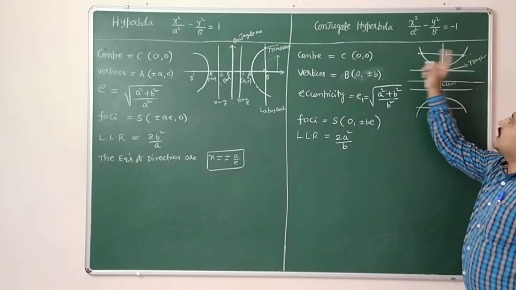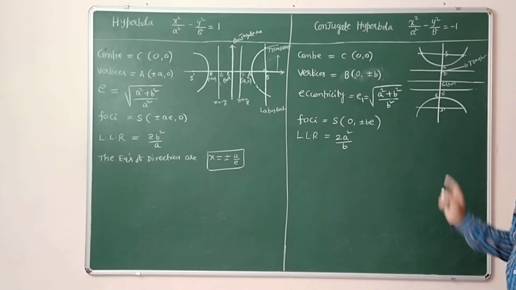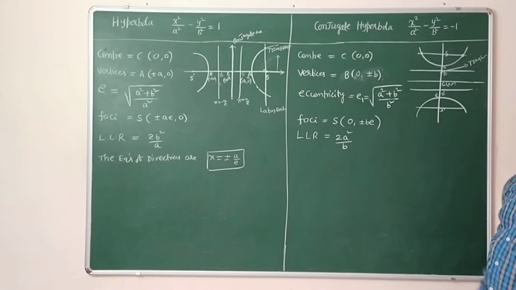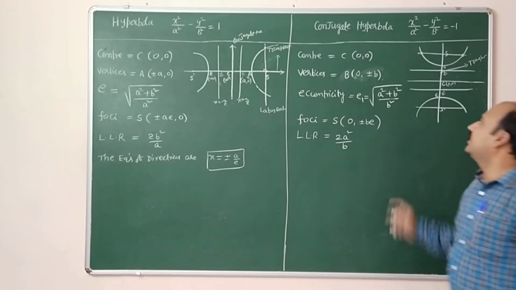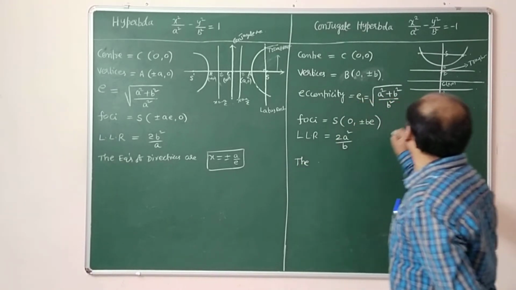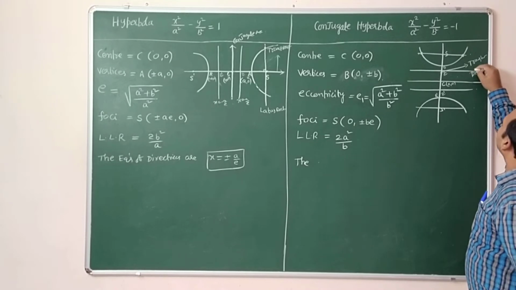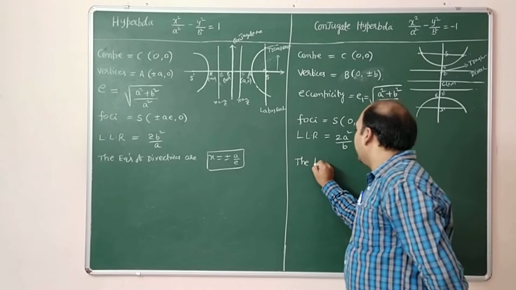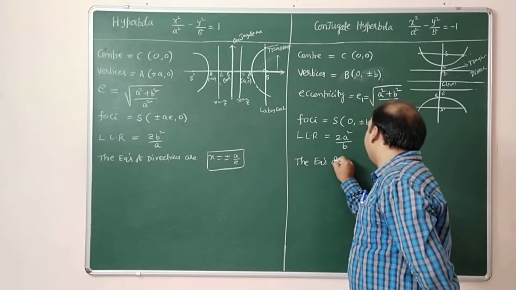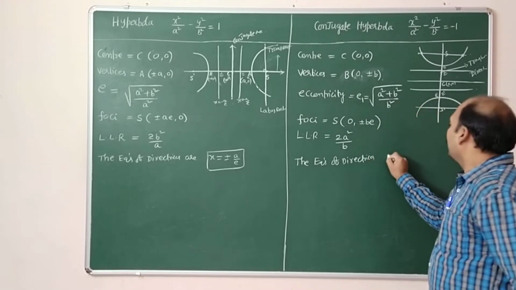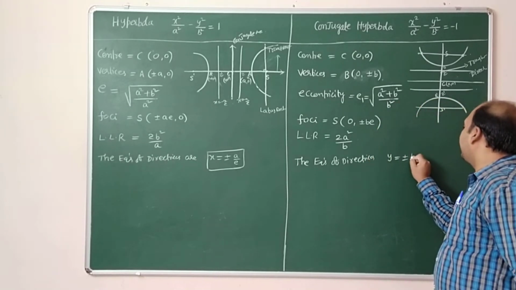So the ends of the latus rectum will be a square by b, comma b e. Next, the equations of directrices. These are the directrices, which are at a distance of b by e units. The equations of directrices: y is equal to plus or minus b by e.